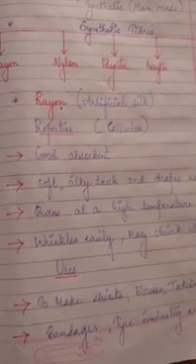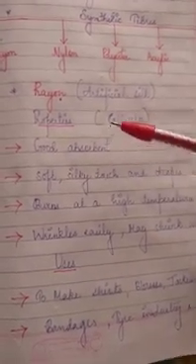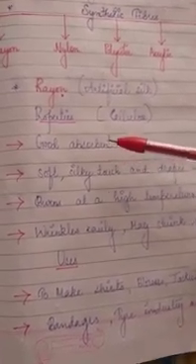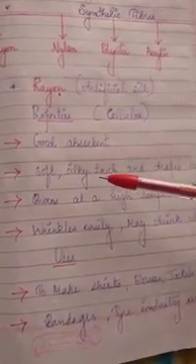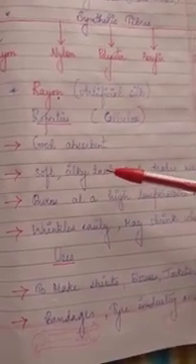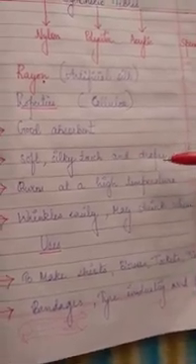First one is rayon. It is prepared from cellulose and is also called artificial silk because of its look. So now we can see the properties of rayon. First one is it is a very good absorbent. Second is it has a very soft and silky touch. That means when we are touching it, it appears like silk. And it drapes well.